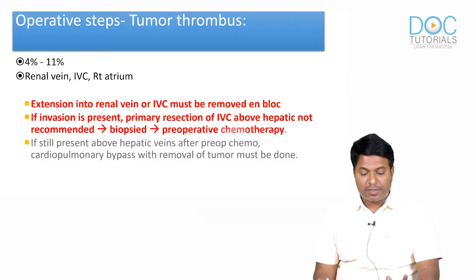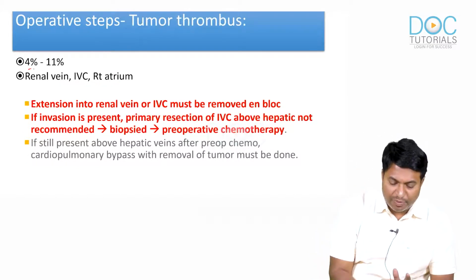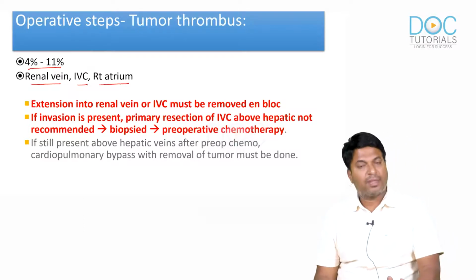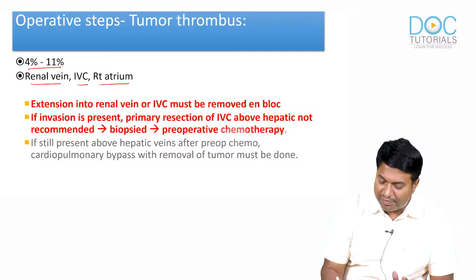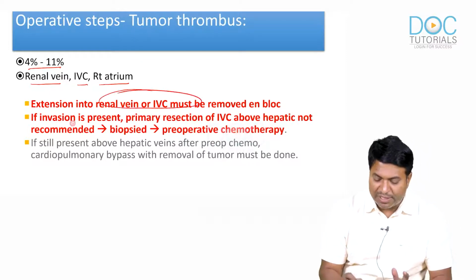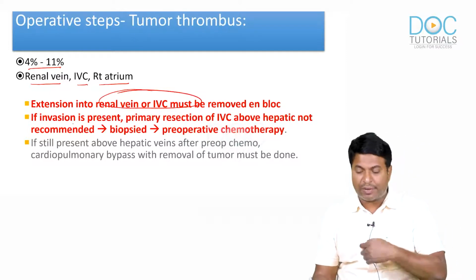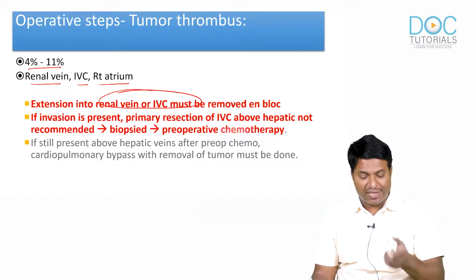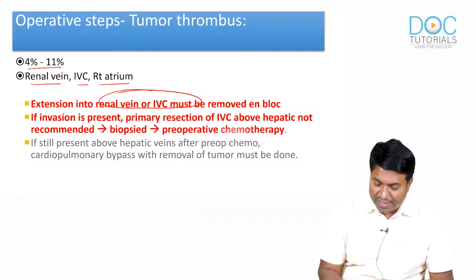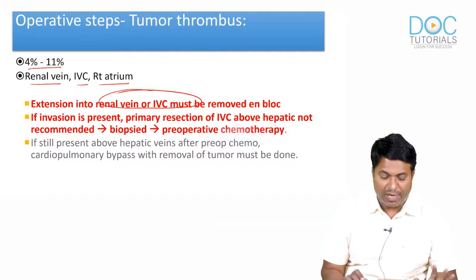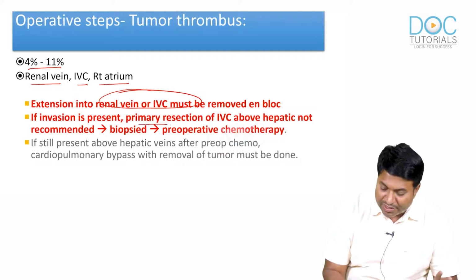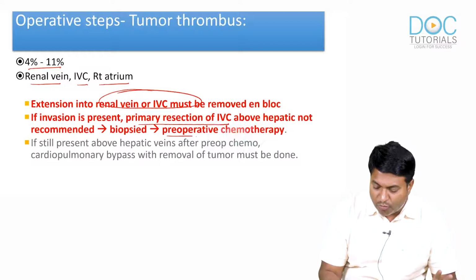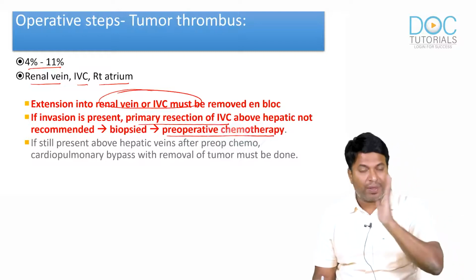Regarding operative steps, 4 to 11% of the patients will have renal vein, IVC, right atrium involvement. Extension into the renal vein or IVC must be removed en bloc. Please remember, if there is a renal vein or IVC invasion, you can remove it en bloc as you do in renal cell cancer. If invasion is present above the hepatic veins, primary resection of IVC is not recommended. So no need of IVC resection. In such cases, we go for preoperative chemotherapy of SIOP.